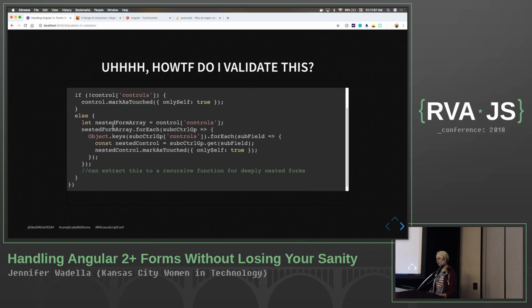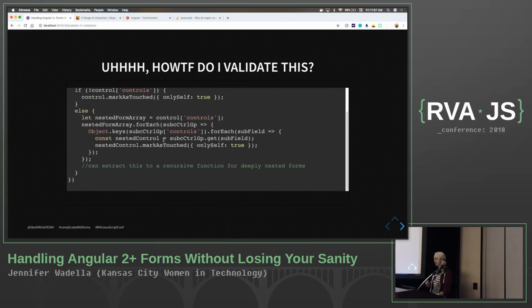Okay, well, what if it has controls, which means it's its own nested piece? It's a form array. Then we can go ahead and iterate through our form array, drop down into each form control inside of there, and handle our marking as touched for our validation of untouched fields as we need to. Again, if you are going even more in depth, like maybe for some reason you have requirements where your ingredients need to nest values within that, you can absolutely abstract this into some sort of recursive function that will continue to do this pattern for as long as your insane form could be.